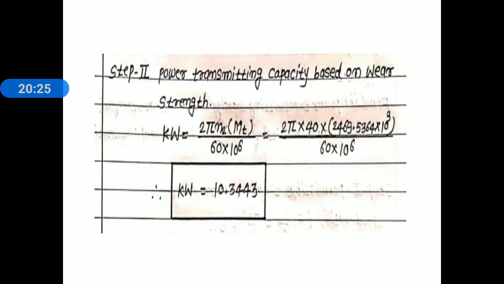Step number 2, power transmission capacity based on wear strength. We know the relation kilowatt is equal to 2 pi N2 MT divided by 60 into 10 to the power 6. Substitute the values of speed and torque, and after substituting, simplify this relation, and we get the power transmission capacity based on wear strength, kilowatt is equal to 10.3443.